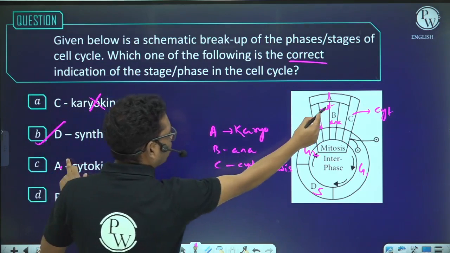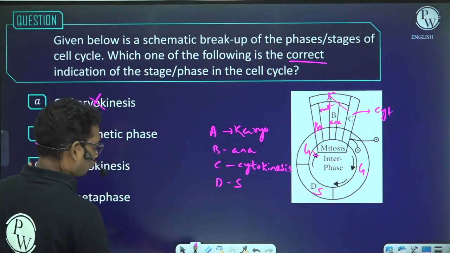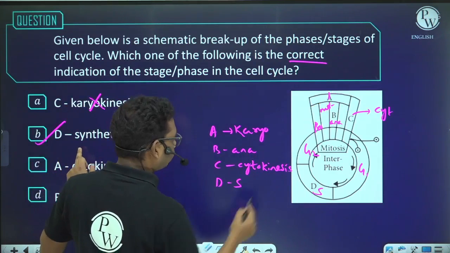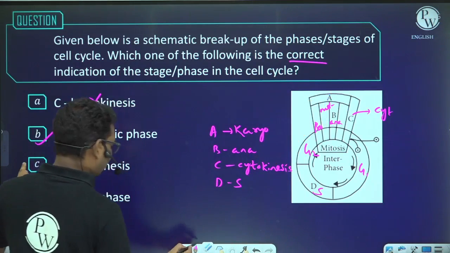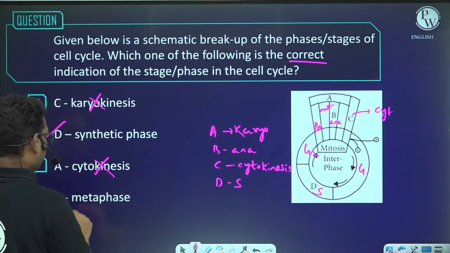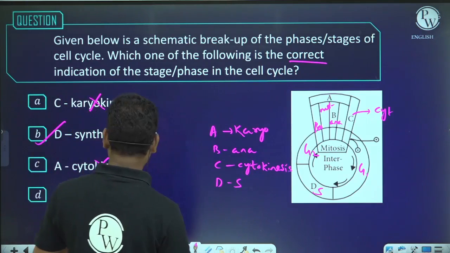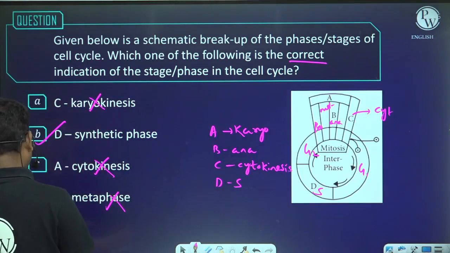A is cytokinesis. A is karyokinesis. This A is basically karyokinesis. So this is incorrect. B is metaphase. B is anaphase. So this is incorrect. So the answer is B.